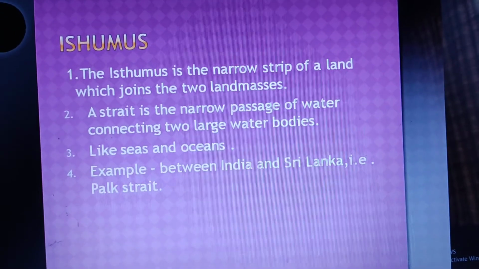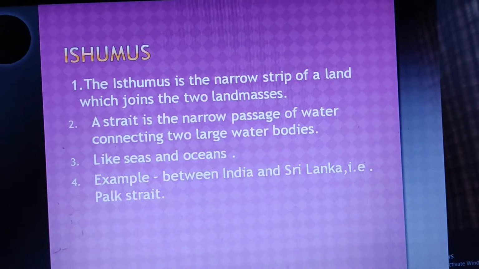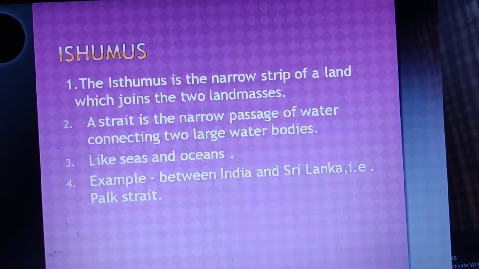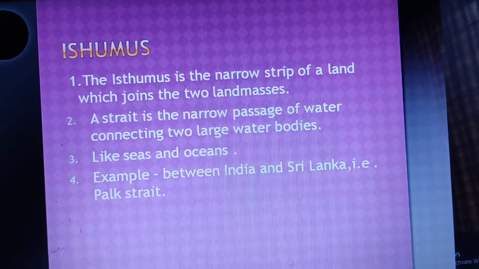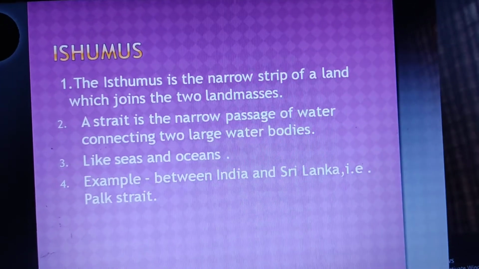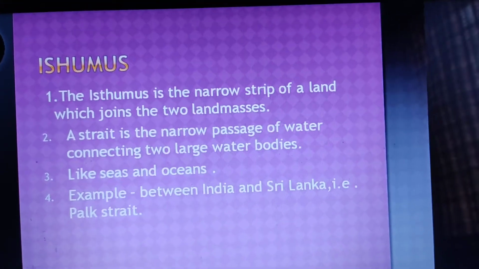What is an isthmus? The isthmus is the narrow strip of land which joins two land masses. A strait is the narrow passage of water connecting two large water bodies like seas and oceans. For example, between India and Sri Lanka, the Palk Strait is present.